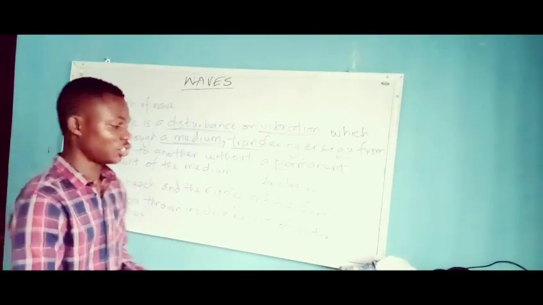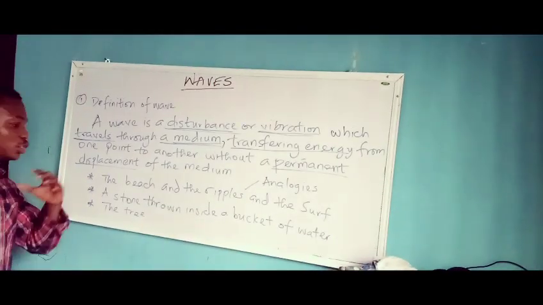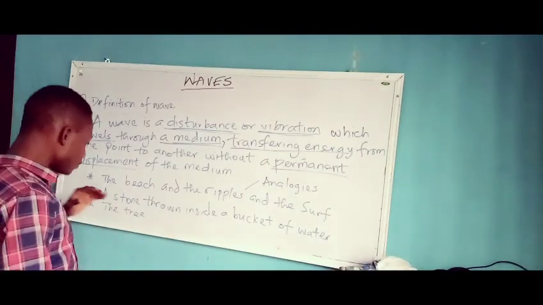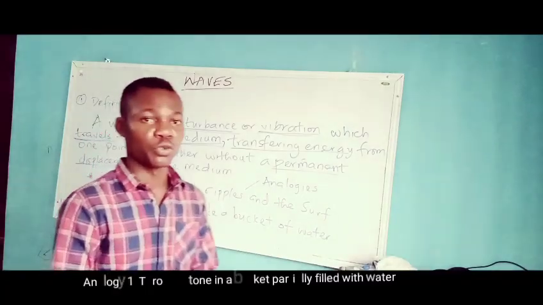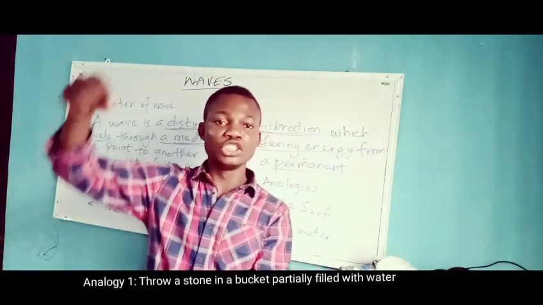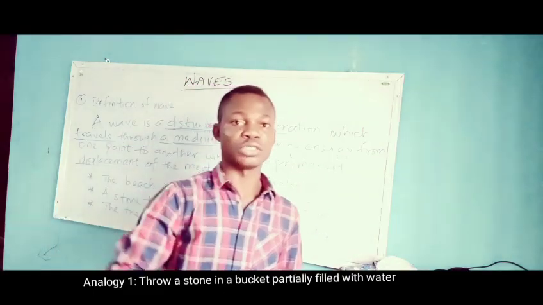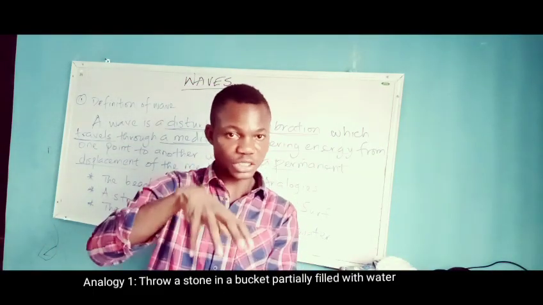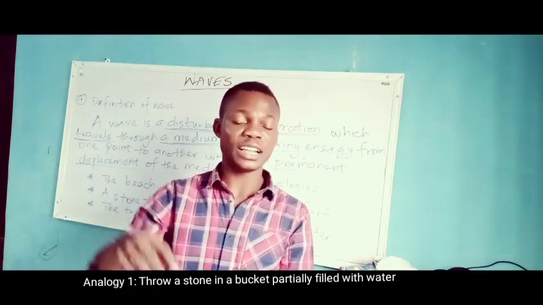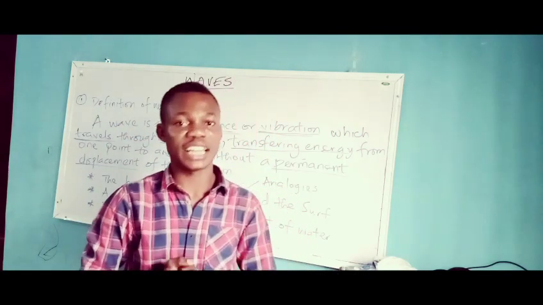to explain the definition. The first analogy I'm going to be using is you have a bucket of water, and you throw a stone inside the bucket of water. The bucket is filled with water, and you're throwing a stone inside it.